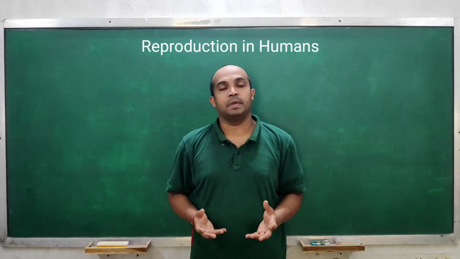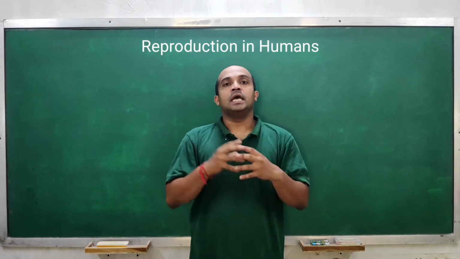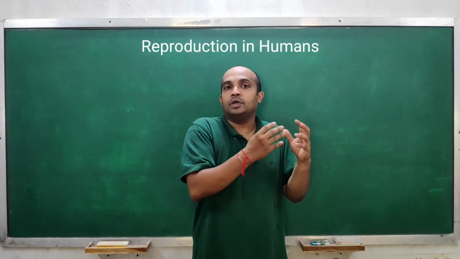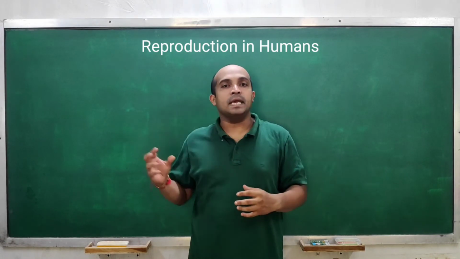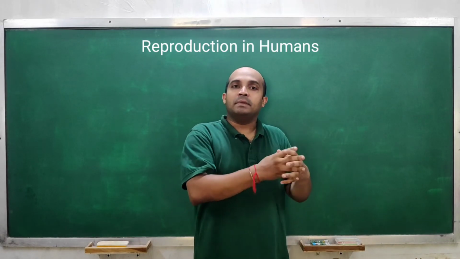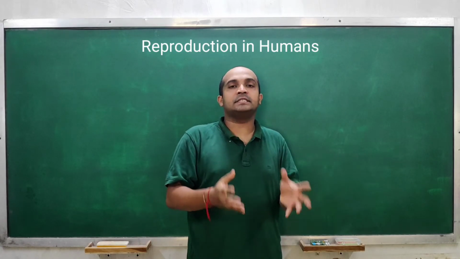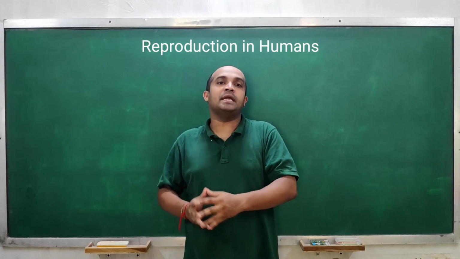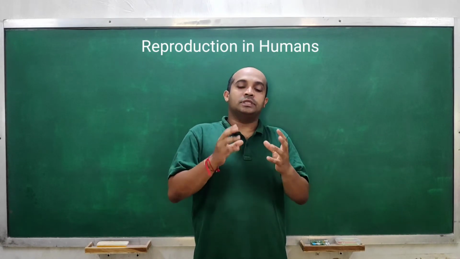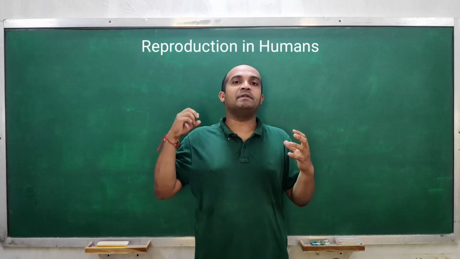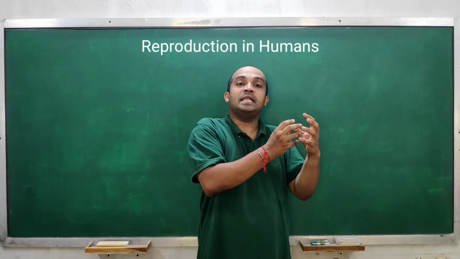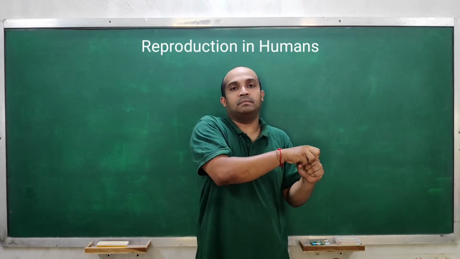and this fertilization results in formation of zygote from which a new individual develops. While in some other animals, the male gamete is transferred to the body of the female, right? During copulation or mating, the male gamete is ejected from the male's body and goes into the female's body, right? So this transfer of male gamete from the male's body to the female body leads to the fusion of the male gamete and the female gamete, which is already present inside the female body, right?